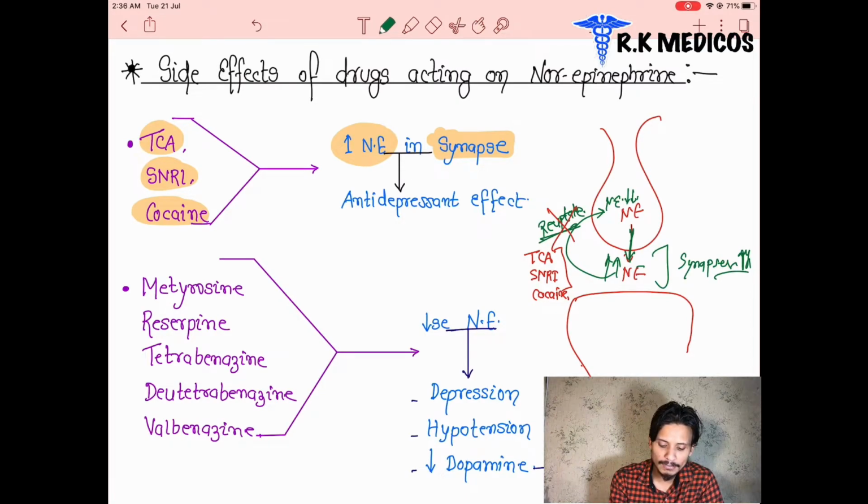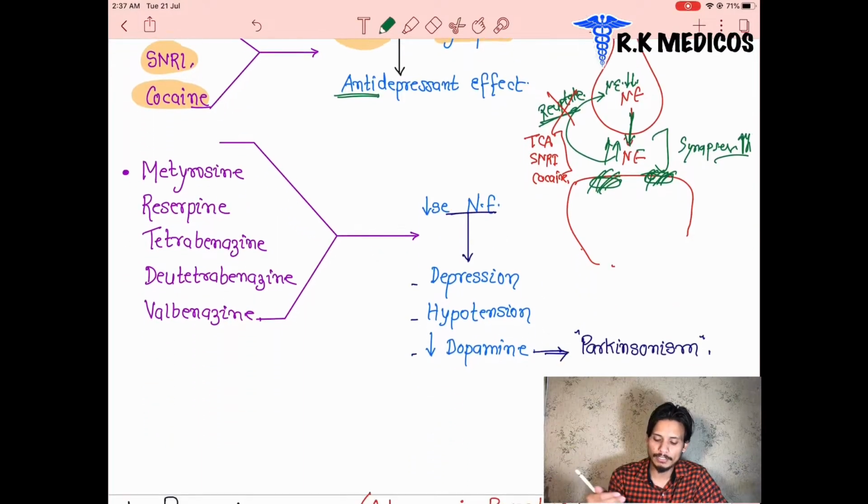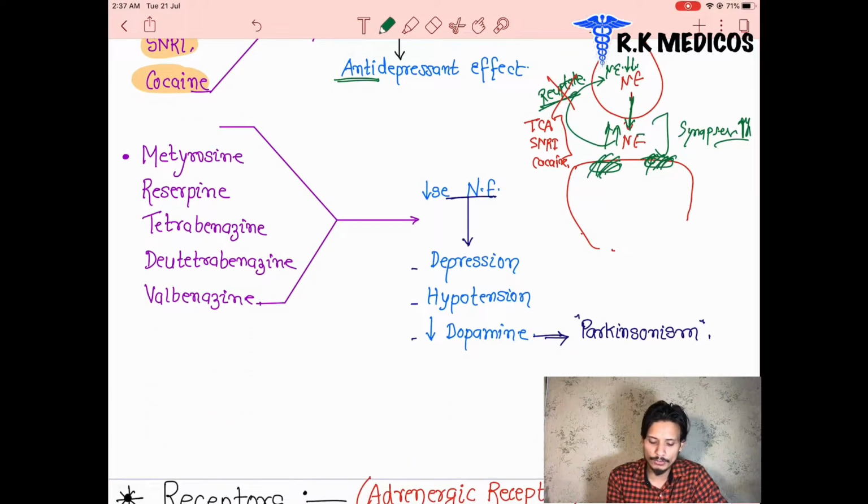How are they showing antidepressant effect? There is an increase in the level of norepinephrine neurotransmitter at the synapses. They are more available for binding to these receptors. Where the receptors are present here, these receptors are more susceptible to binding norepinephrine and they produce the antidepressant effect. We are going to discuss later how they produce the effect. After discussing the receptors, you will understand everything that is going on here.